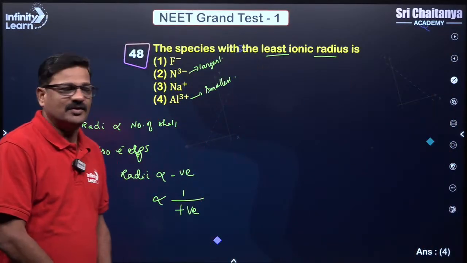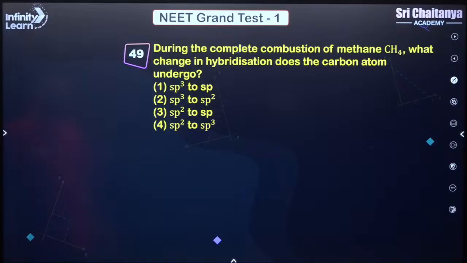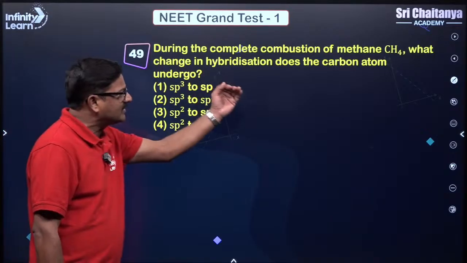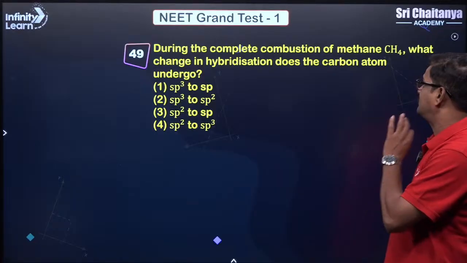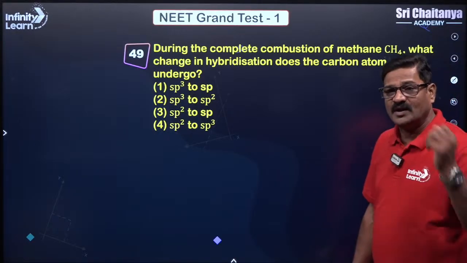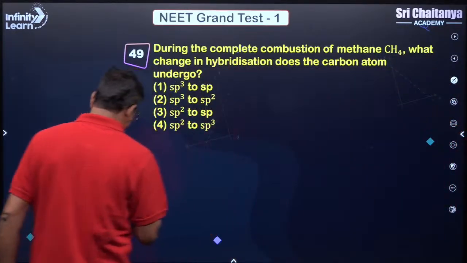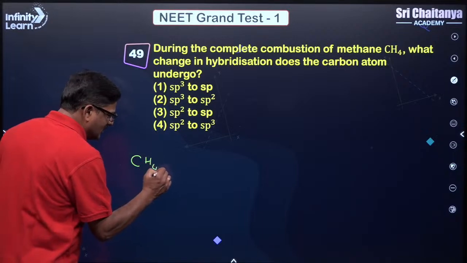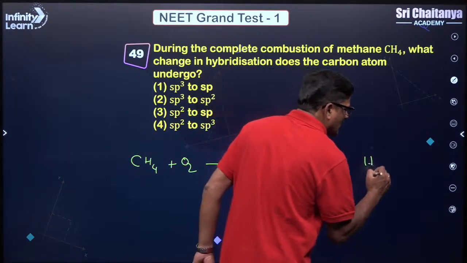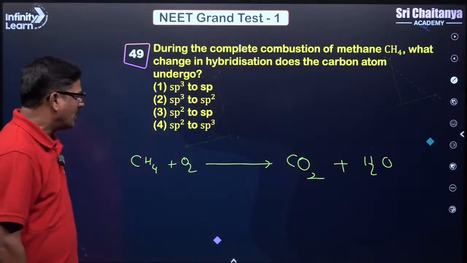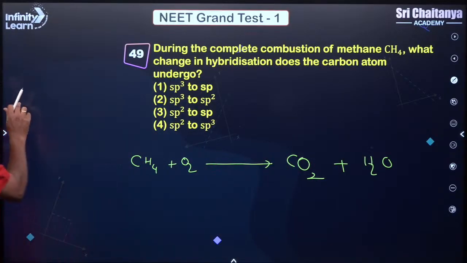So dear children, it is option 4. Now, during the complete combustion of methane, what change in hybridization does the carbon atom undergo? Methane, an alkane, when subjected to combustion gives carbon dioxide, water and heat. What is the hybridization of carbon here?